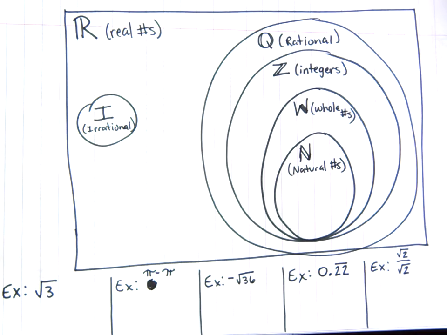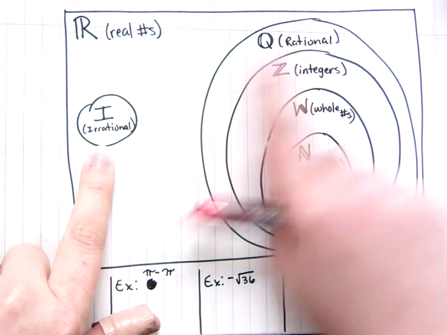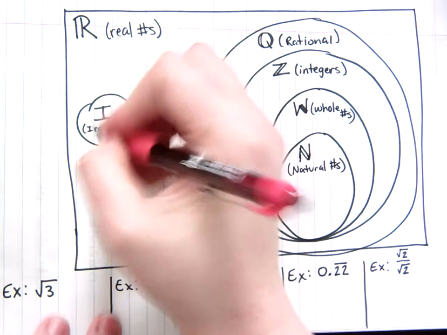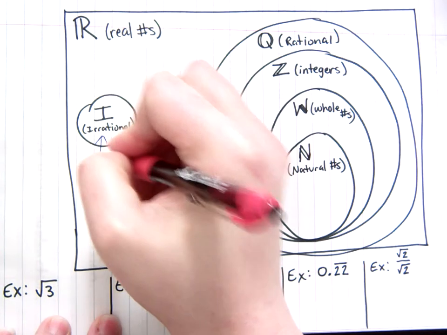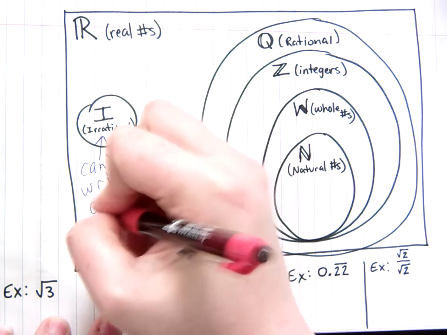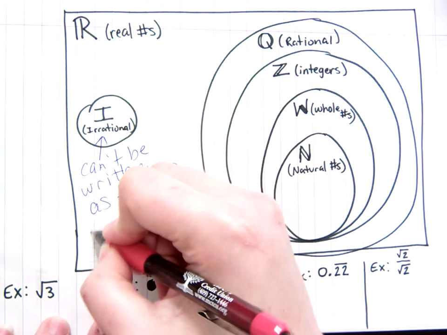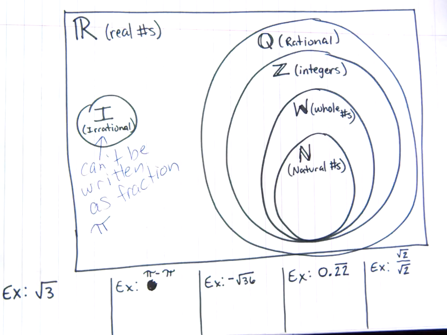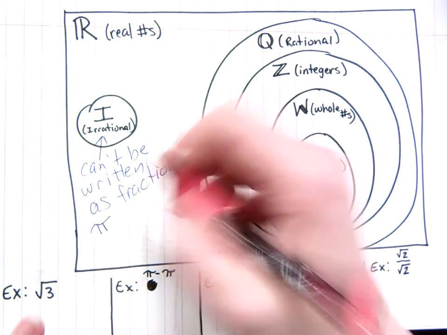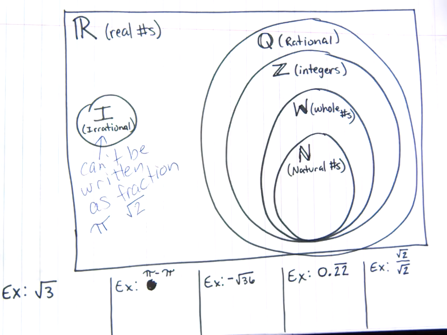Now, the first division comes between irrational and rational numbers. An irrational number can't be written as a fraction. So these are things like pi. It's a never-ending decimal that never repeats. Or any non-perfect square root, like the square root of 2. Square root of 2 is a non-perfect square root and cannot be written as a fraction.